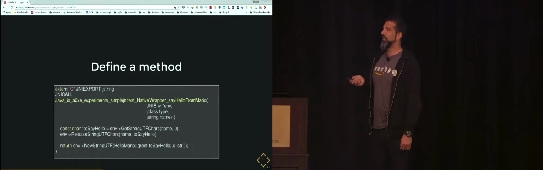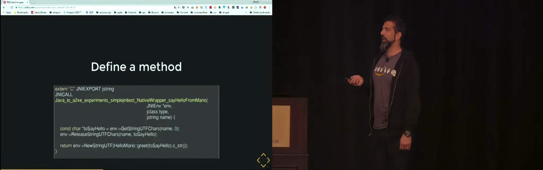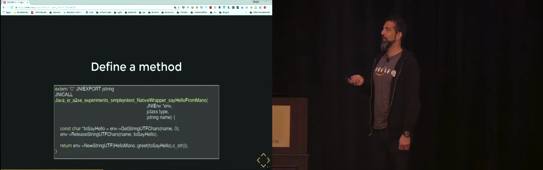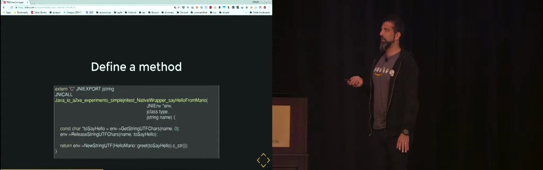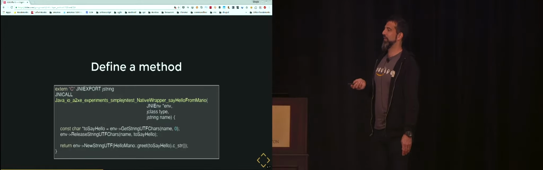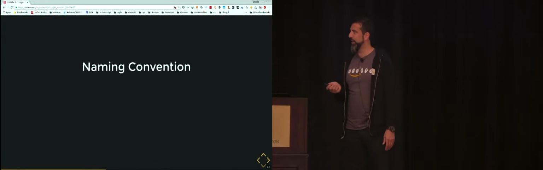The method has this wonderful naming convention. I hope one day to meet the guy that decided that this was a good idea, because for me it's very unreadable. This is Java, then this is my package, then the class, and then the name. And just in case you want to make things complicated, if you are overriding a method, you will have 2 underscores. You get the JNI environment, and simply convert a string into a set of characters, and I'm returning what this C++ function is doing into my Java layer.